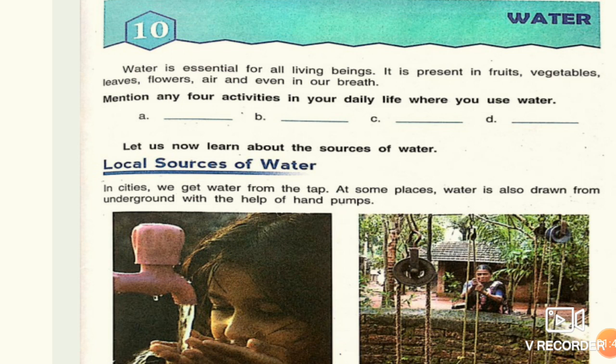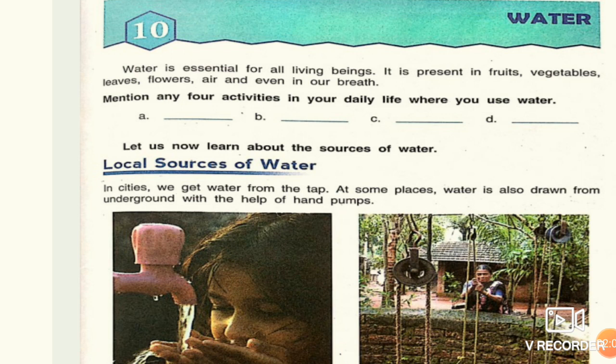Mention any four activities in your daily life where you use water. I am giving you this as classwork, children. You have to write four activities.